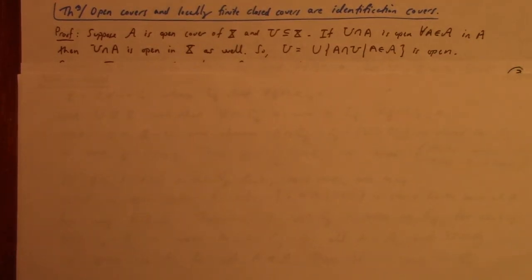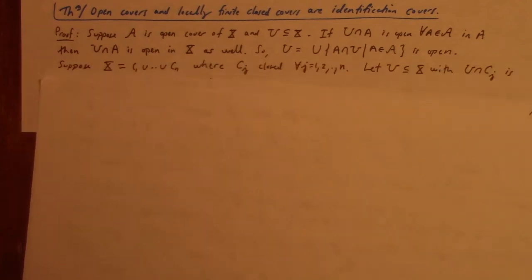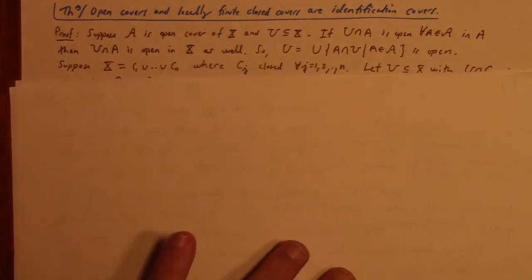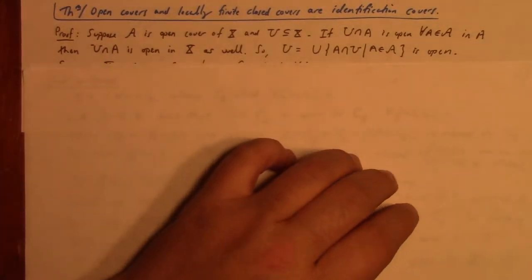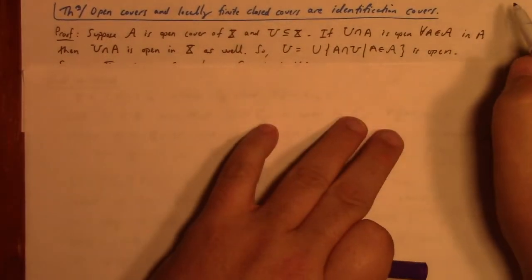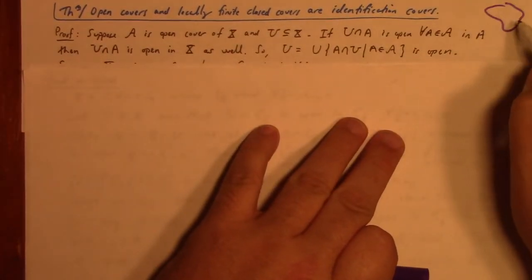So maybe a picture of that. U is something like this, right?